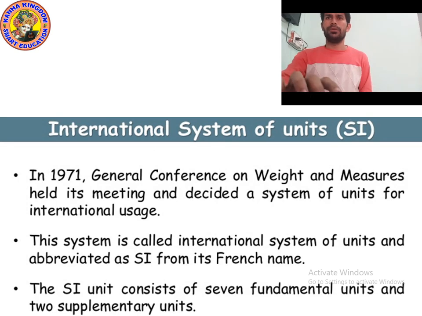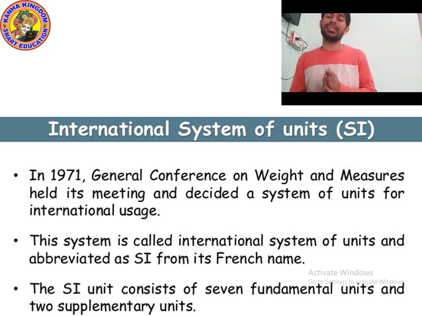Okay, now let's talk about the International System of Unit, meaning the SI system. So what is the SI system? Before we study it, let me tell you again that in ancient time, different countries used different units. For example, if India is using kilogram, America is using gram, and if China is using kilometer, Australia is using meter, and India is using centimeter.